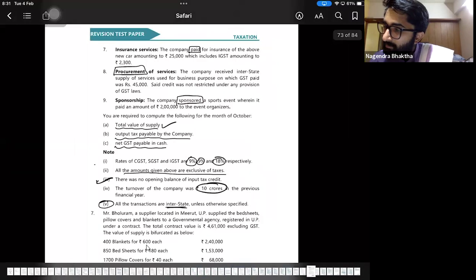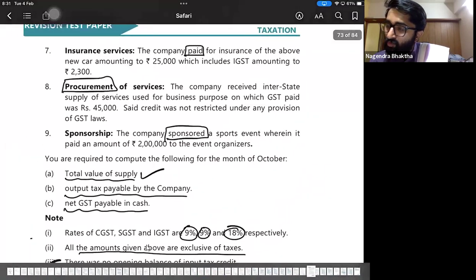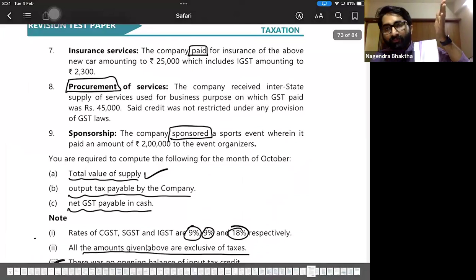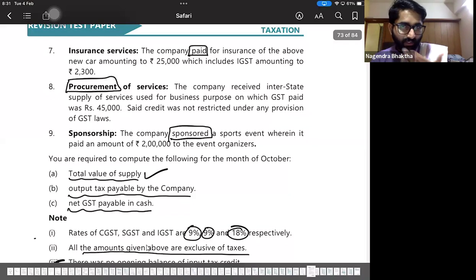Next one, insurance services. Company paid for insurance of the above new car. Go on. On car, if you don't get ITC, then you will not get ITC on insurance also. Correct? Yes. Procurement of services. The company received interstate supply of services used for the business purpose on which GST paid was 45,000. Said credit was not restricted under any provisions of the GST. On this, you will get ITC, 45,000. Sponsorship. A company sponsored a sport event wherein it paid an amount of 2 lakh to the event organizer. Now the question is, sponsorship services, ITC is available or not?